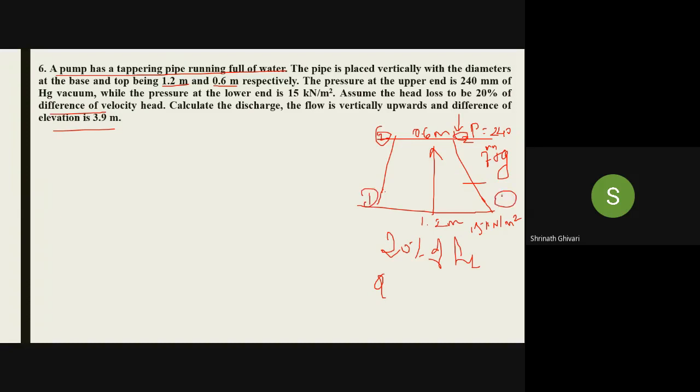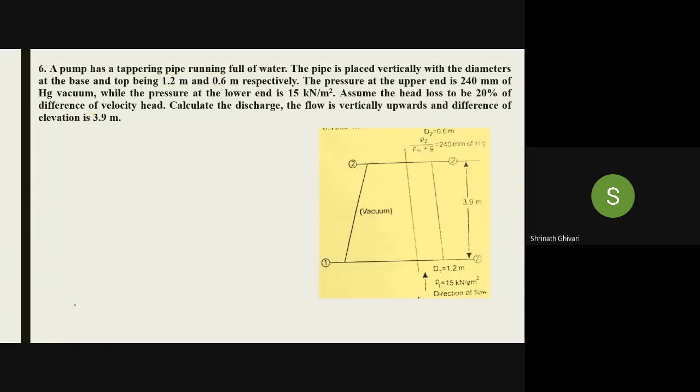The fluid is flowing upward, meaning it is flowing from bottom to top, and you have to calculate the discharge. Here it is telling that Z2 minus Z1 is 3.9 meter, the difference in elevation. So this is the height of the pipe which is placed vertically, 3.9 meter. We'll see whether the diagram is the same or not.